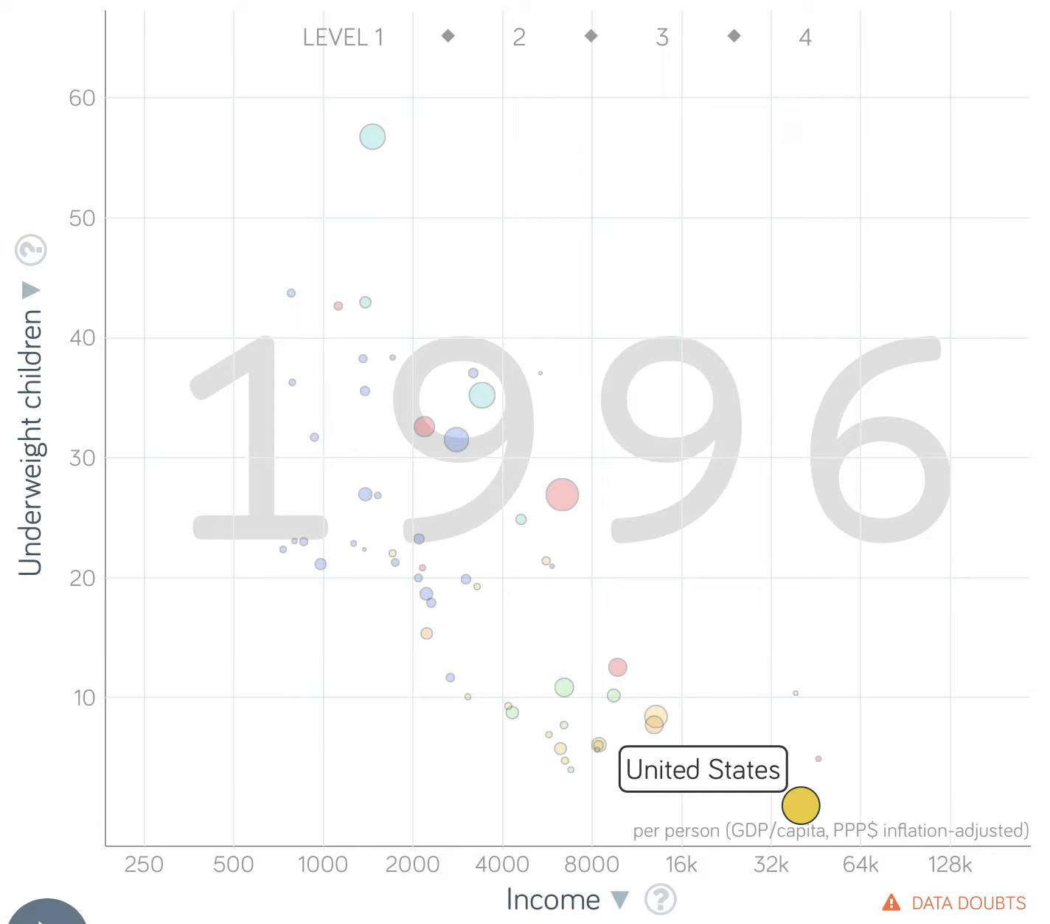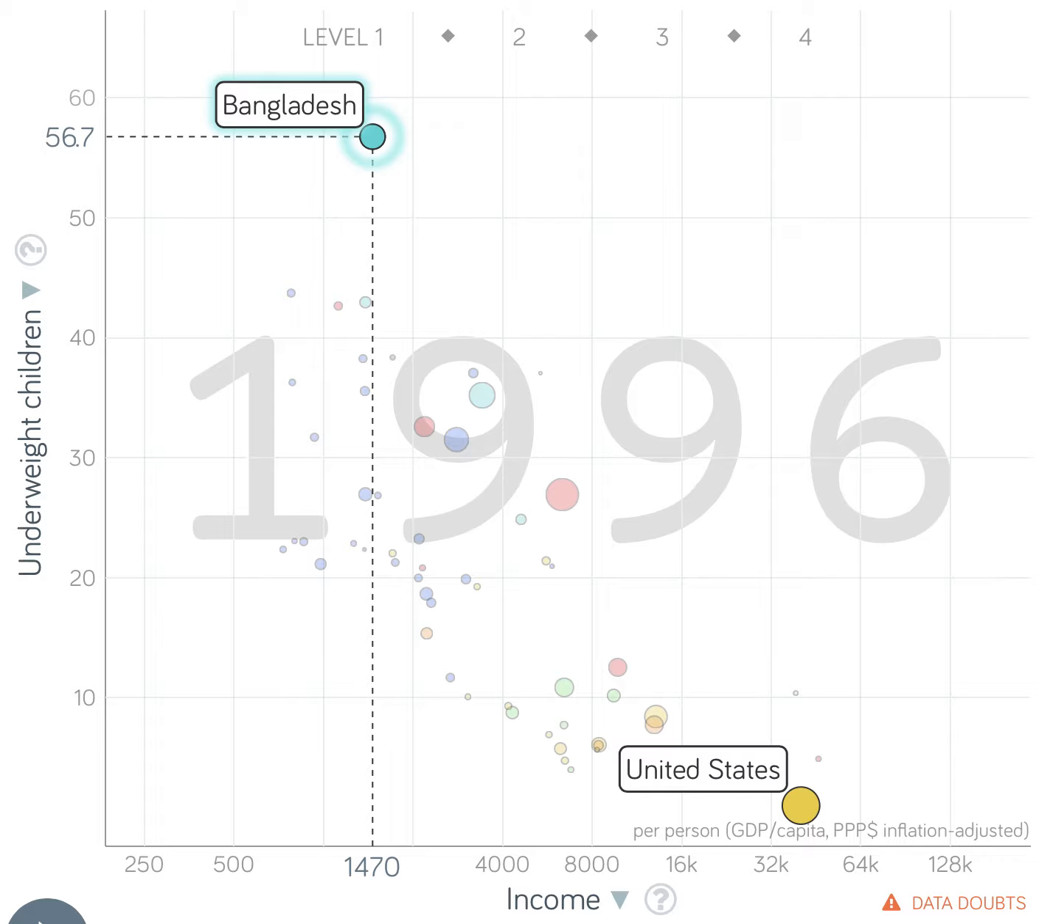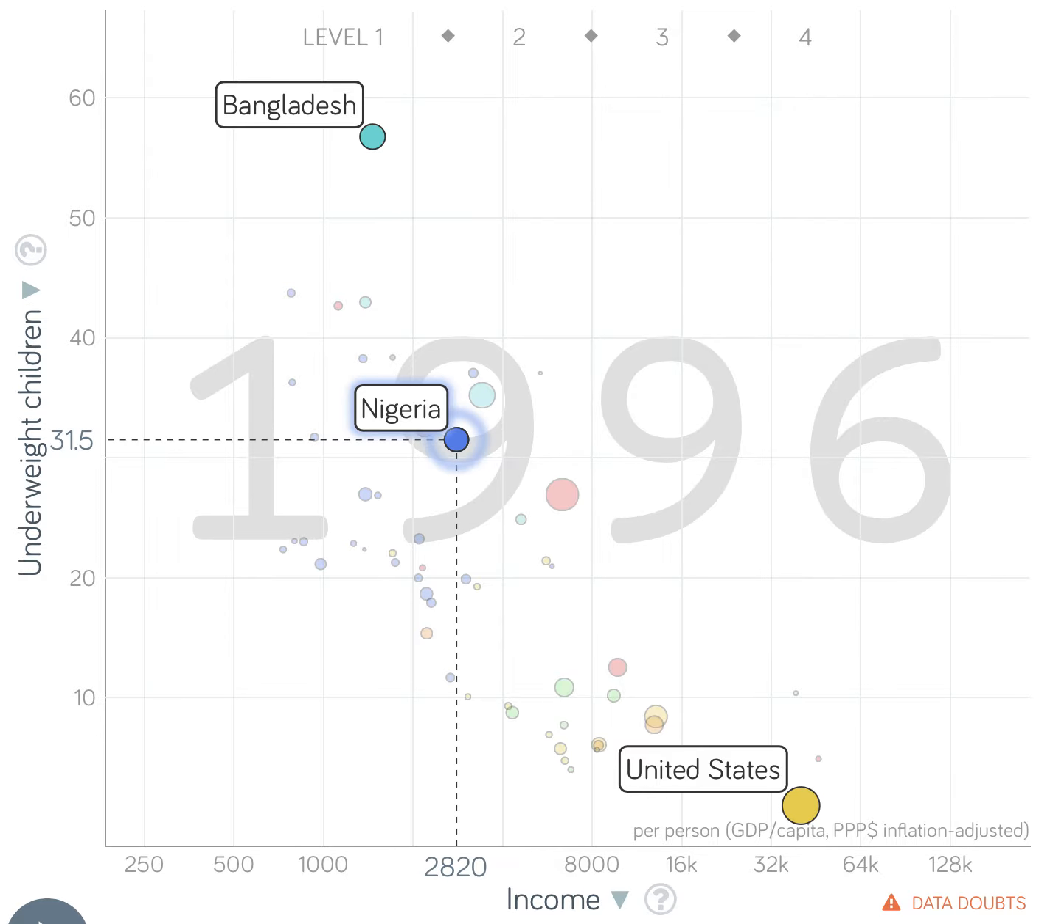In blue, at the top, represents Bangladesh. In 1996, the average income was $1,470, and there was about 56.7% of underweight children. Nigeria is one of the middle points, and it is a bluish-purple point on this graph.